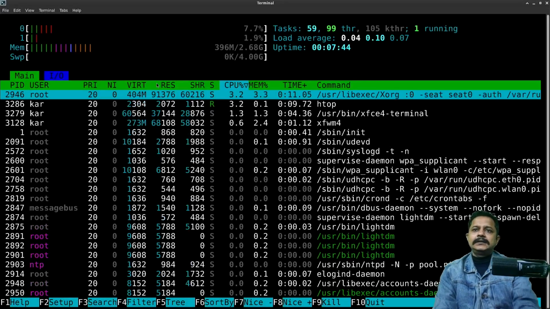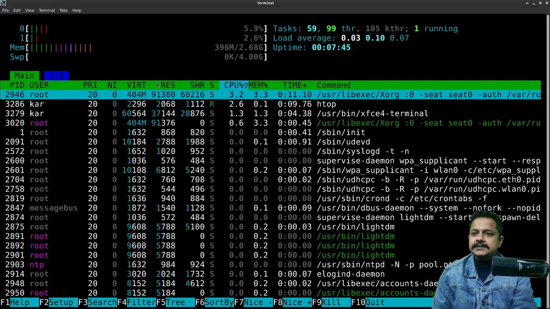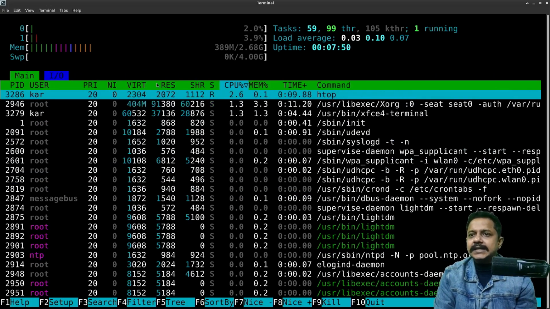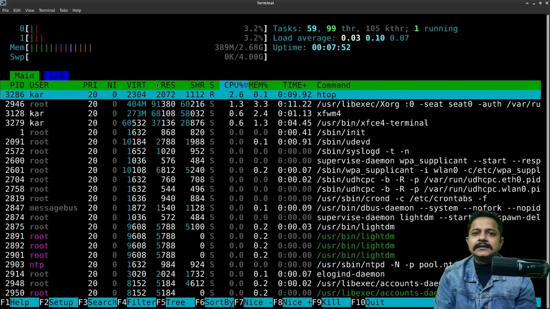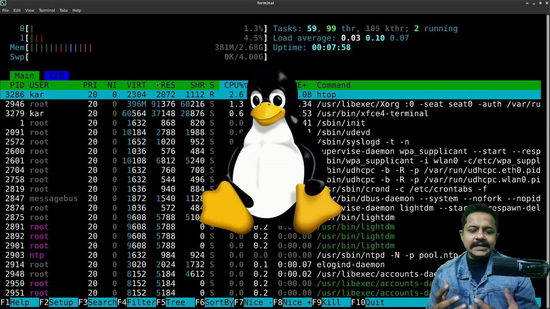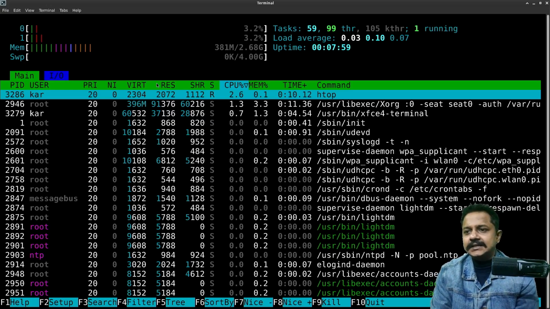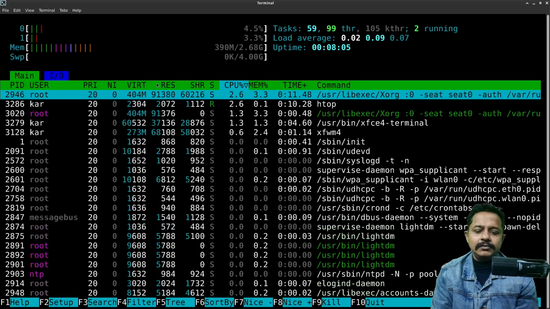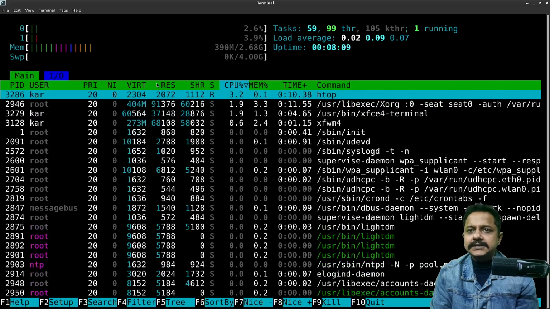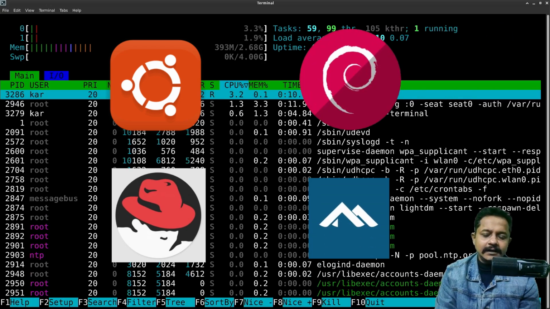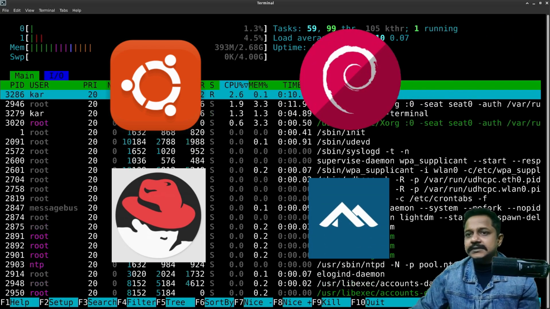There are so many distributions, there are so many operating systems. Windows and Mac OS aside, there are only Unix-like operating systems. The majority market is held by Linux, most elaborately GNU/Linux or GNU plus Linux, whatever you want to call them. Basically, all the known distributions: there are Ubuntu, Debian, Red Hat, Alpine, so many Linux distributions.